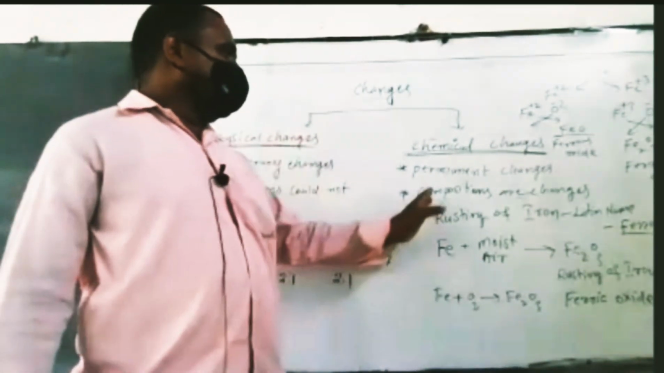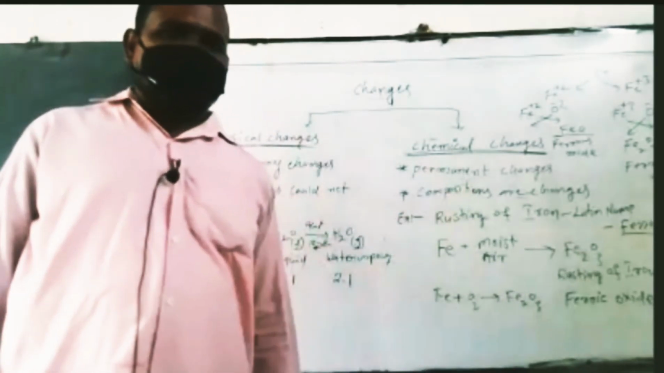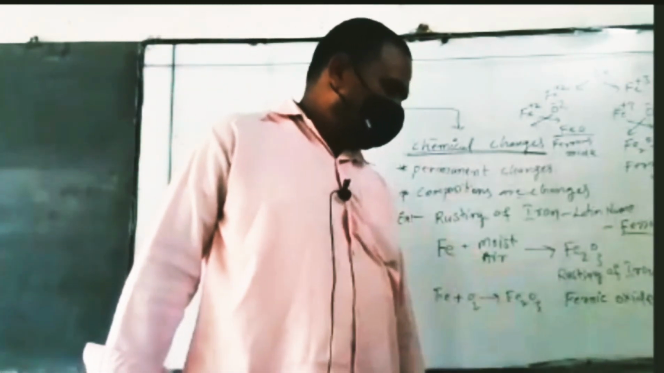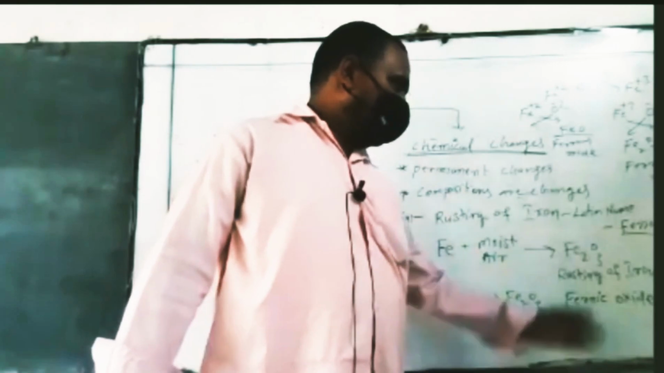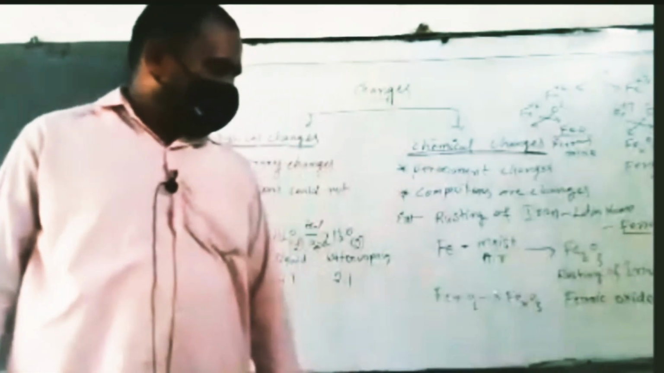All right. So the compositions are changing. That is called a permanent change. This is a very important question, asked a number of times in the exam. So, rusting of iron, formula Fe2O3. The iron reacts with moist air.